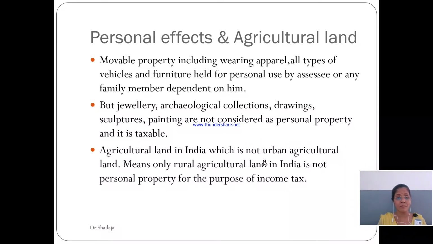But remember one thing: jewelry, archaeological collections, drawings, sculptures and paintings are not considered as personal property, and they are taxable. Jewelry, no doubt, is a personal effect, but even though it is a personal effect, it would be considered as a capital asset and would be taxable. Then agricultural land in India, which is not urban agricultural land, means only rural agricultural land is not a capital asset for the purpose of income tax.